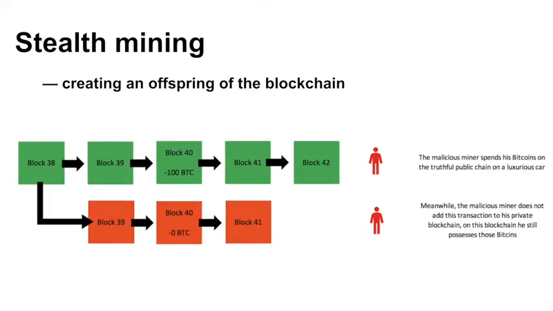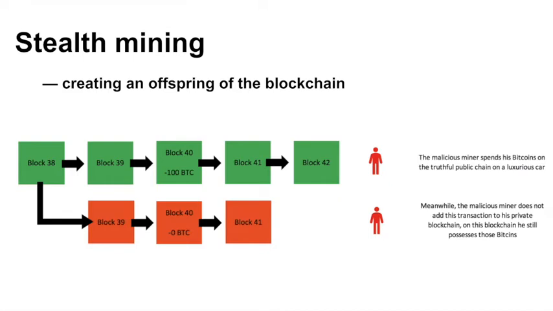One version is being followed by the uncorrupted miners and the other is being followed by the corrupted miner. The corrupted miner is now working on his own version of the blockchain and is not broadcasting it to the rest of the network. The rest of the network doesn't pick up on this chain because, after all, it hasn't been broadcasted. It is isolated from the rest of the network.